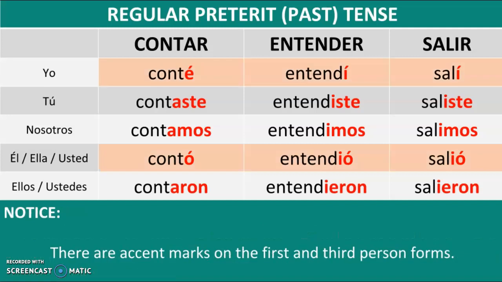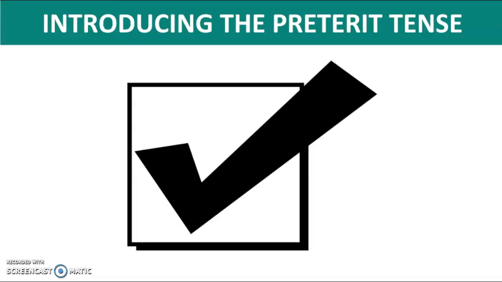Also notice that there are accent marks on the first and third person forms of the preterite verbs. Accent mark on the first person form and the third person. Okay? Accent marks are extremely important because they significantly change the meaning of the sentence if not used.